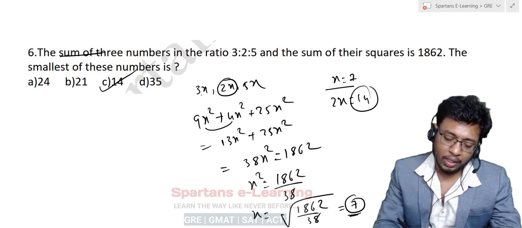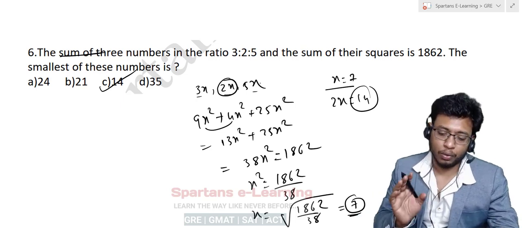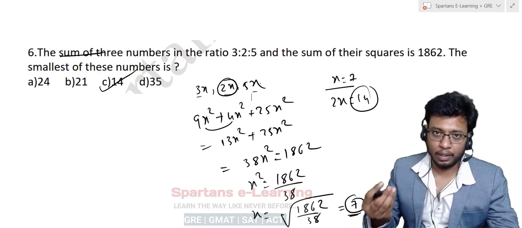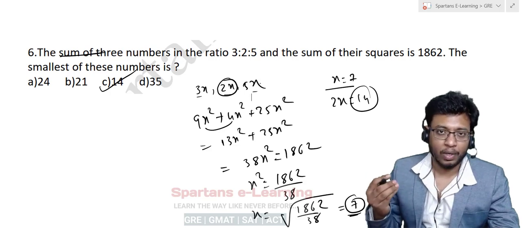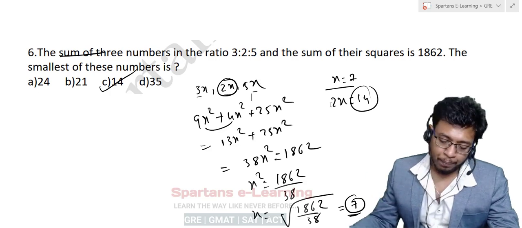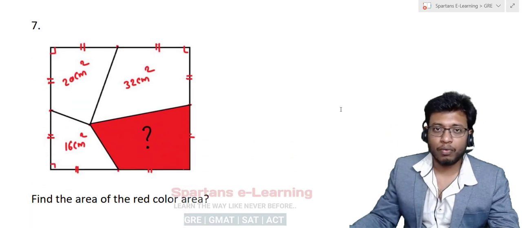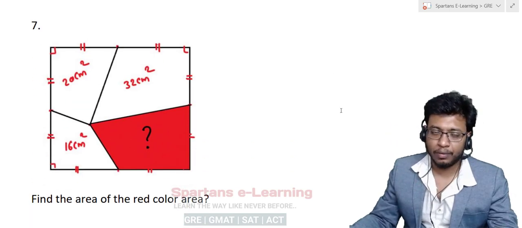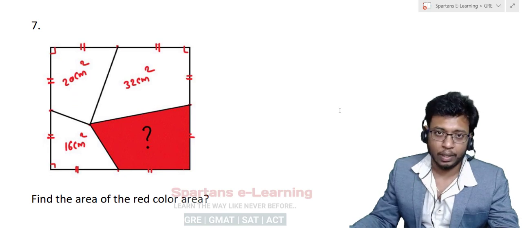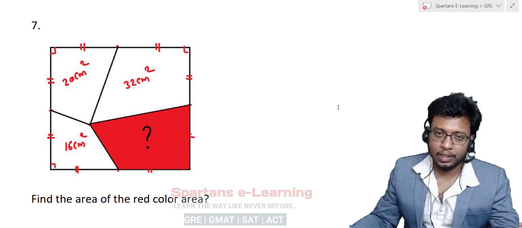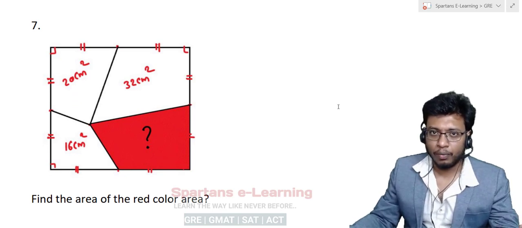The only important thing is when you consider x here, 3:2:5 is the ratio, whereas 3x, 2x, 5x are the actual numbers. Actually, I have repeated many times what is the meaning of a ratio and what is the meaning of a value, so that everyone must know the basic difference between ratio and value.